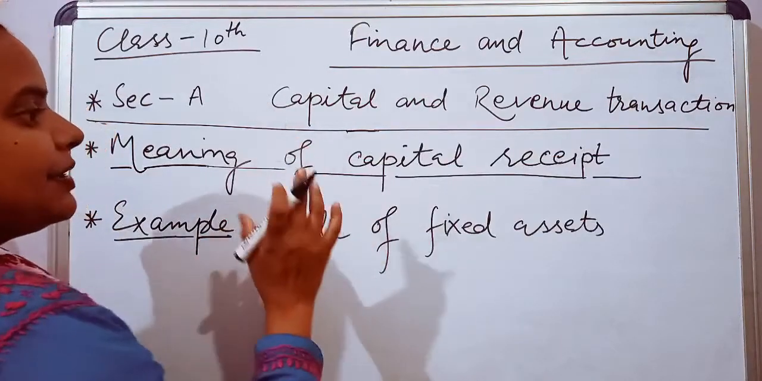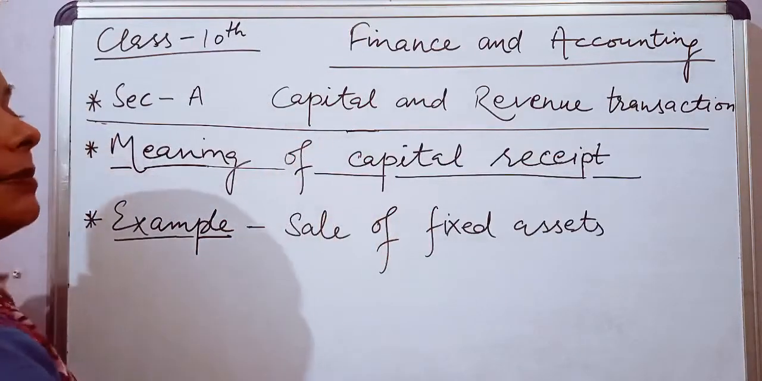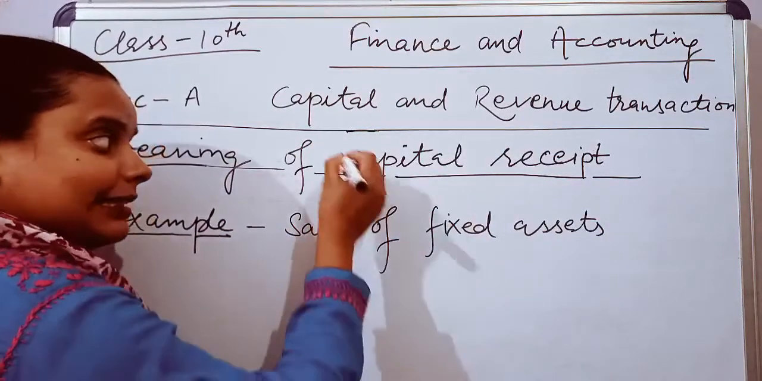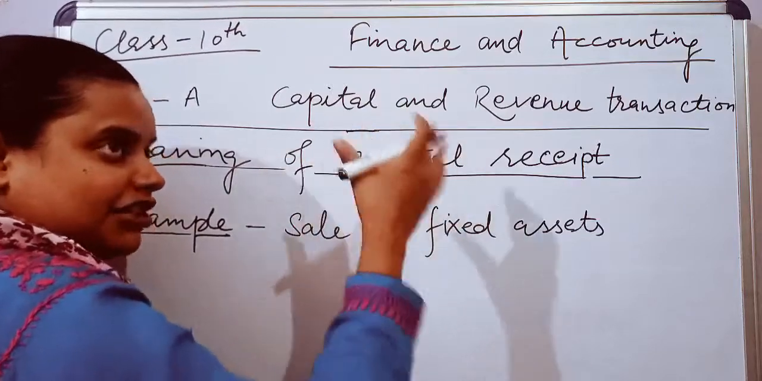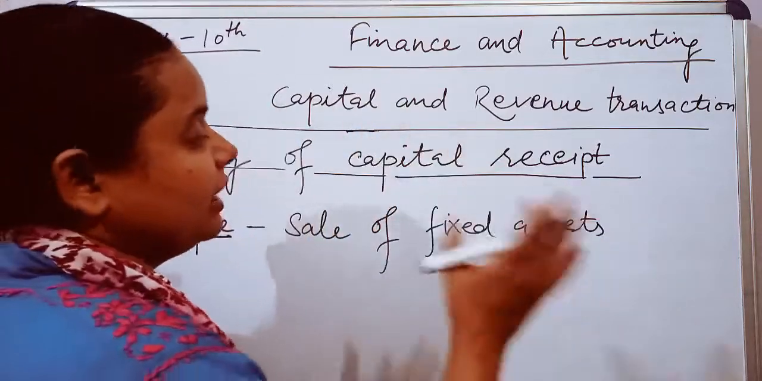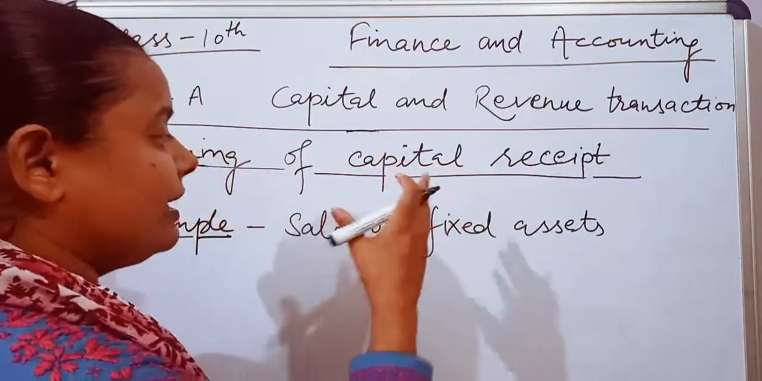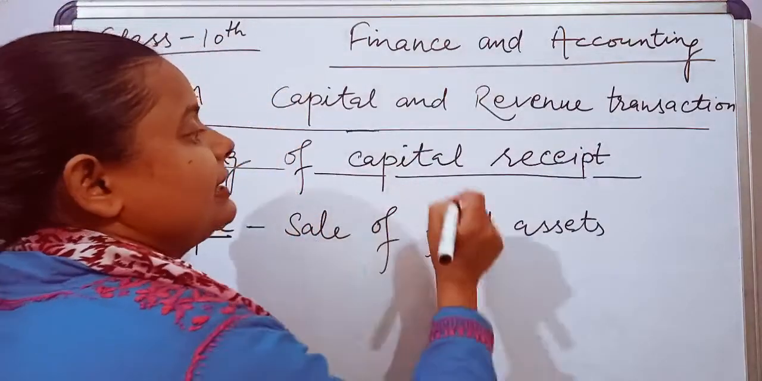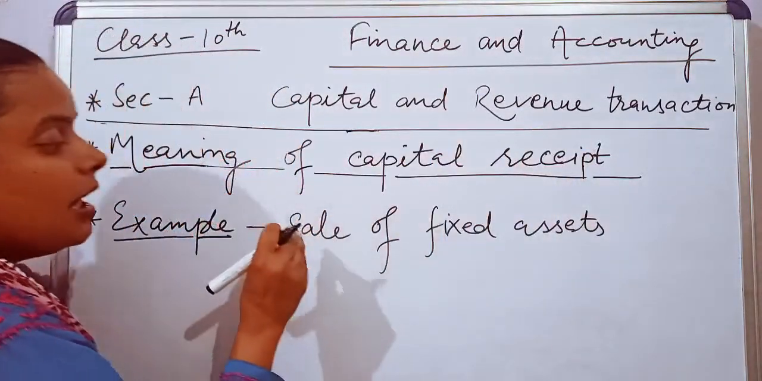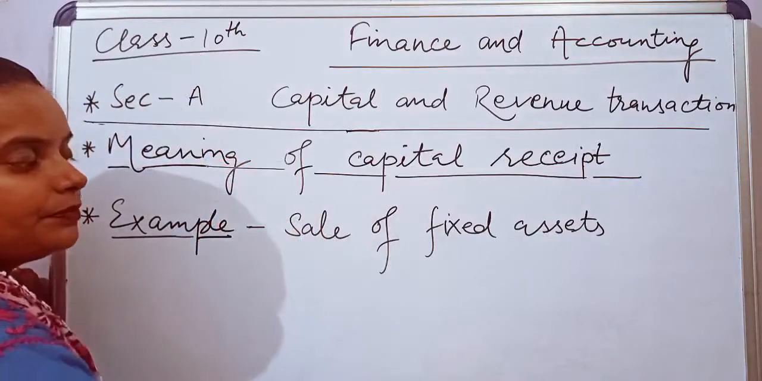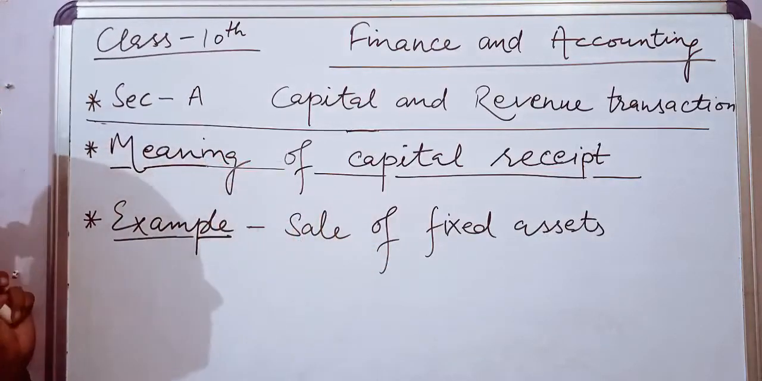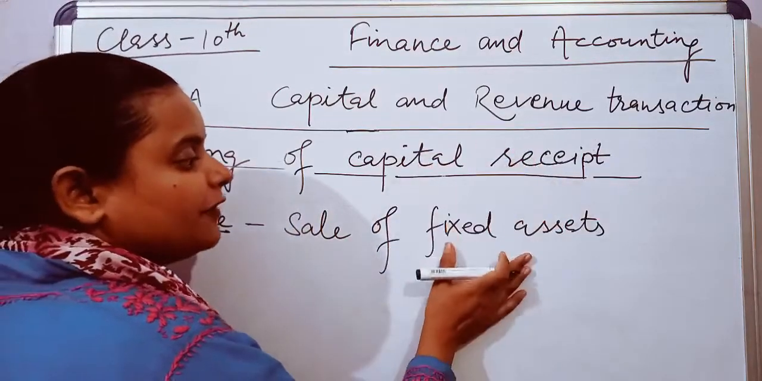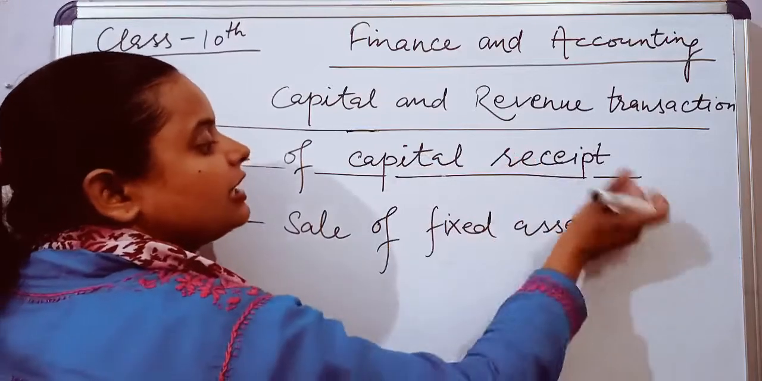Next, see, capital receipt. Capital receipt means the money which we receive from the sale of fixed assets. The expenditure we have done on these capital things, now when we sell all these things, the money which we receive will be considered as capital receipt. Like sale of fixed assets, sale of debentures, shares, all are considered as capital receipts.